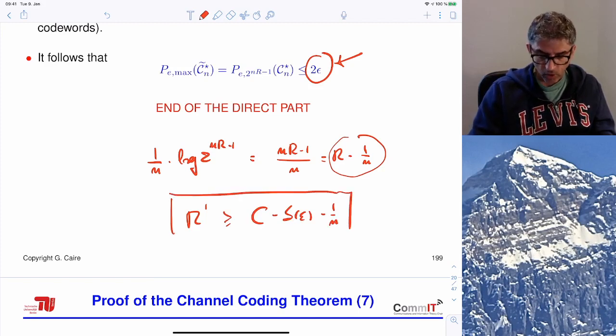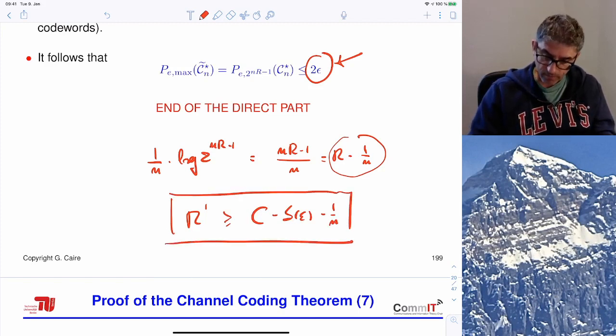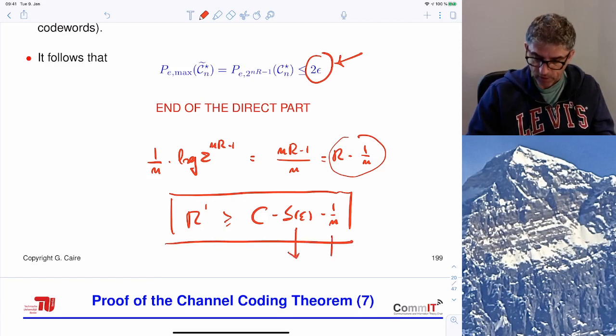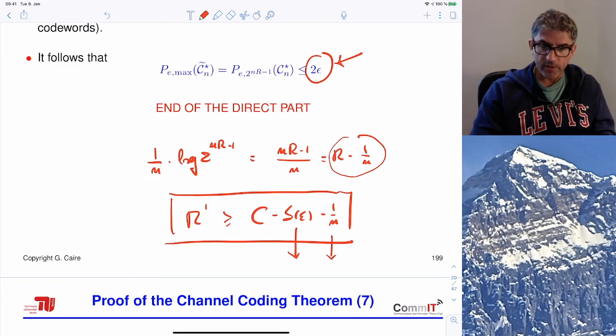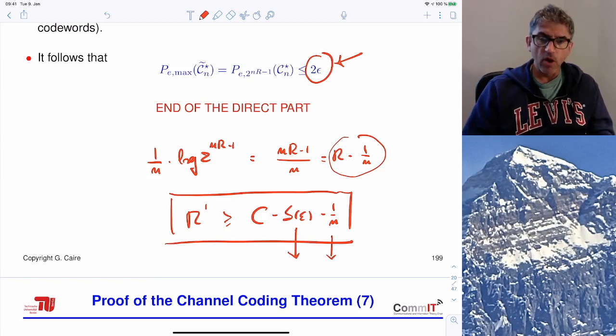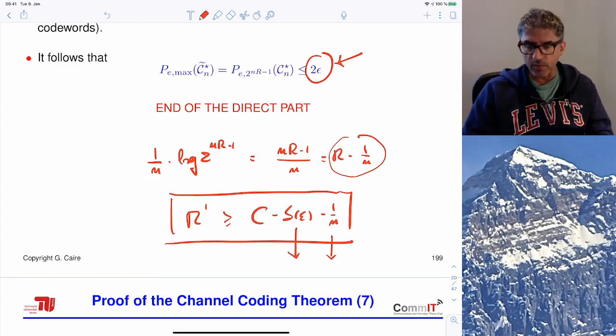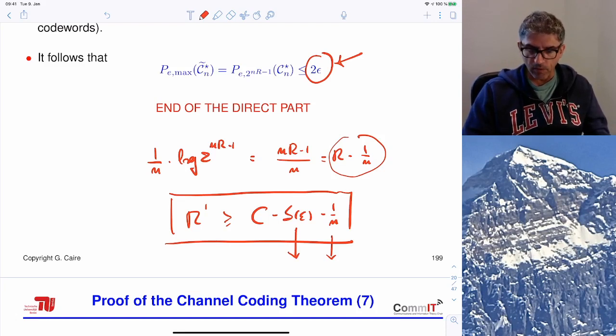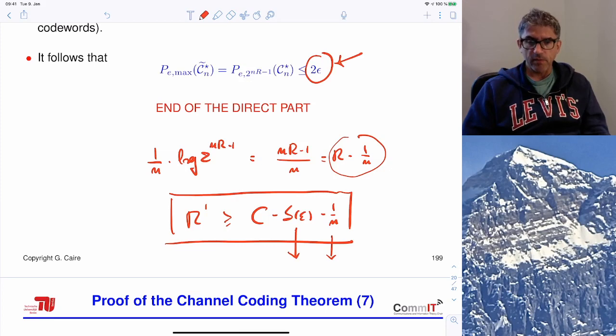And this is also as close as we want to C, because this goes to 0 with epsilon, this goes to 0 with n, and the maximum error probability, epsilon, also goes to 0 with epsilon. So we can pick epsilon as small as we want and n as large as we want, and we have proven the achievability also for the maximum probability of error. Okay?